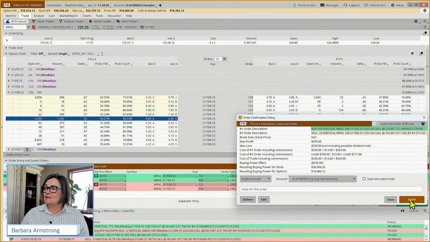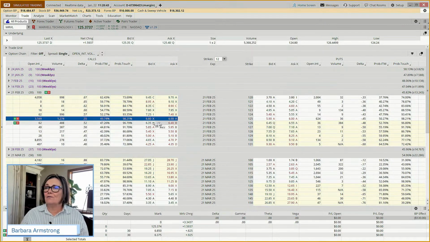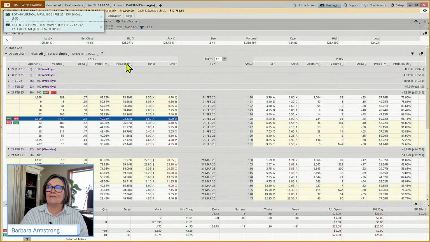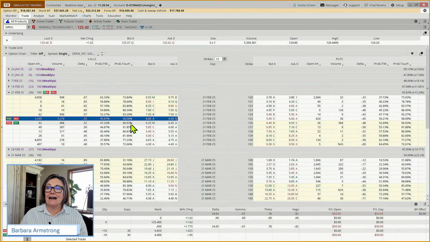Okay. And so, what is the probability of this going above 126? Well, if we look at this 126 strike, it's a 97%. This is the probability of it touching. So the probability of it touching is 97%.